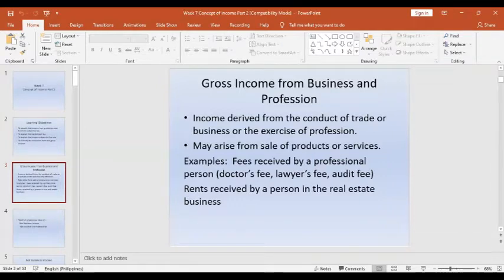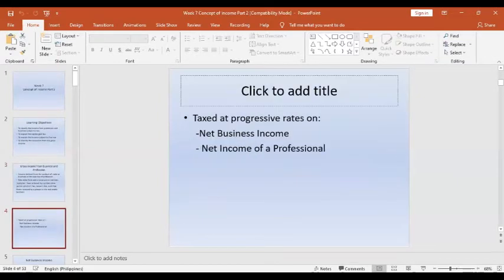And part of the business income is also the rent. Okay, the rent income received by a person in the real estate business. Because we are imparting here that the rent income is also subject to business income, what is the tax treatment for those rent incomes subject to tax?